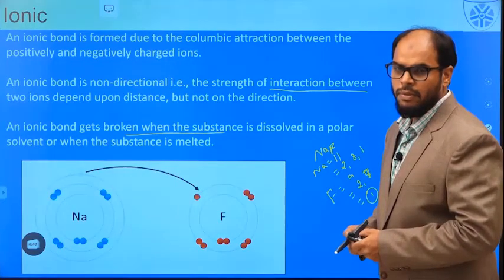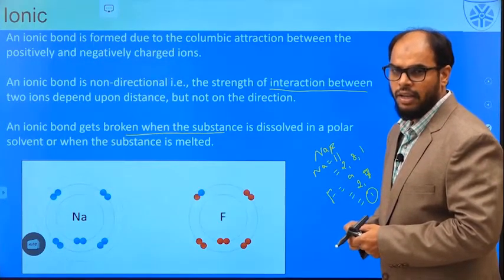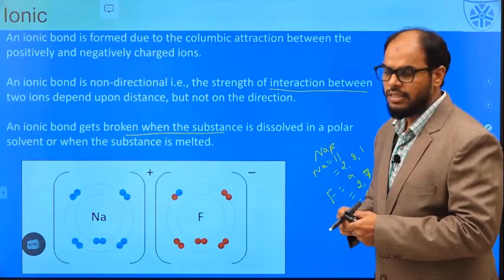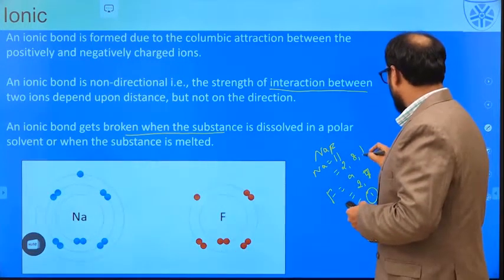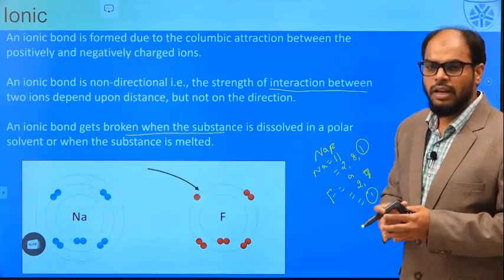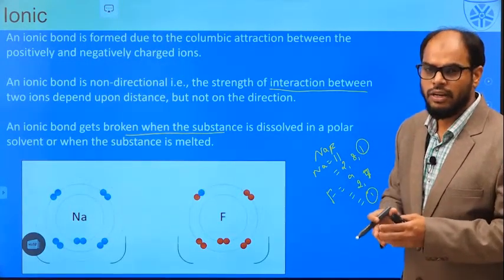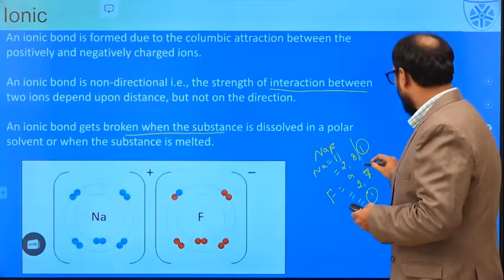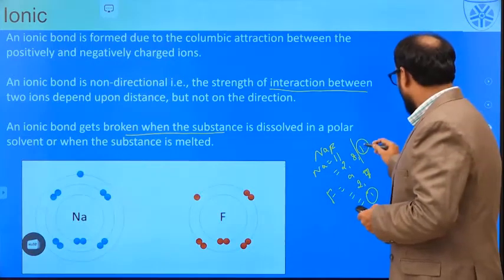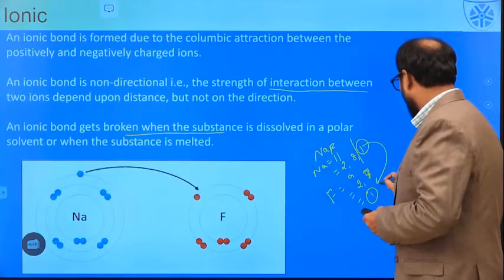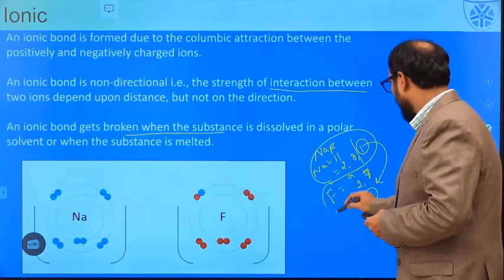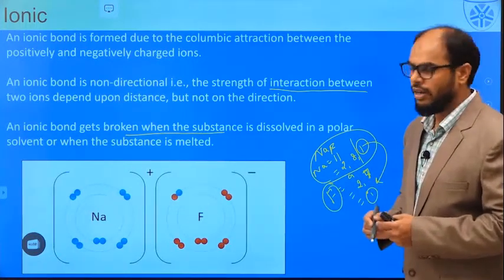We are very familiar with the term octet, where any atom tries to attain 8 electrons to get stability. Since this sodium atom has one extra electron, it doesn't require it to maintain the octet. It already has the inert configuration of the 8 electron rule. On transferring this one electron to fluorine, sodium helps the fluorine atom gain its octet.